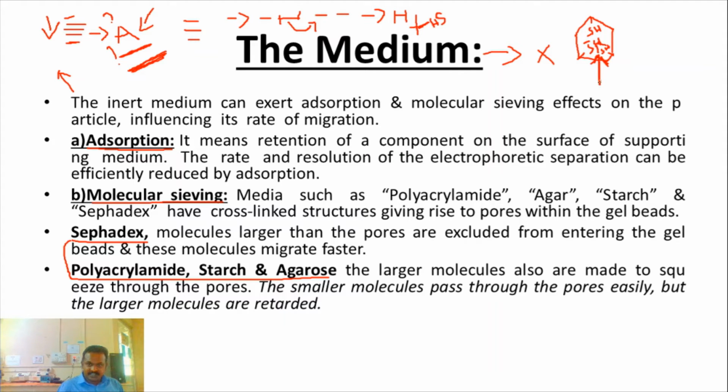The DNA migrates easily from the cathode to the anode. For this purpose only, we choose agarose for separation of DNA, RNA, and plasmid. This is the adsorption property.